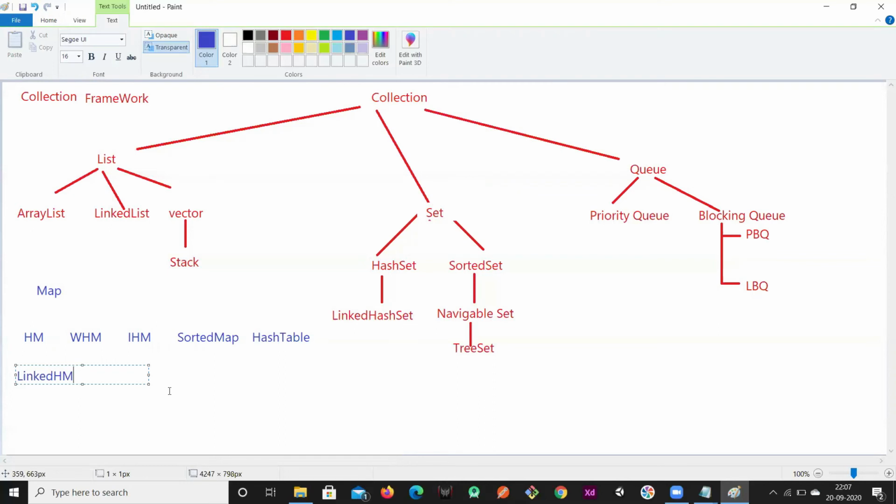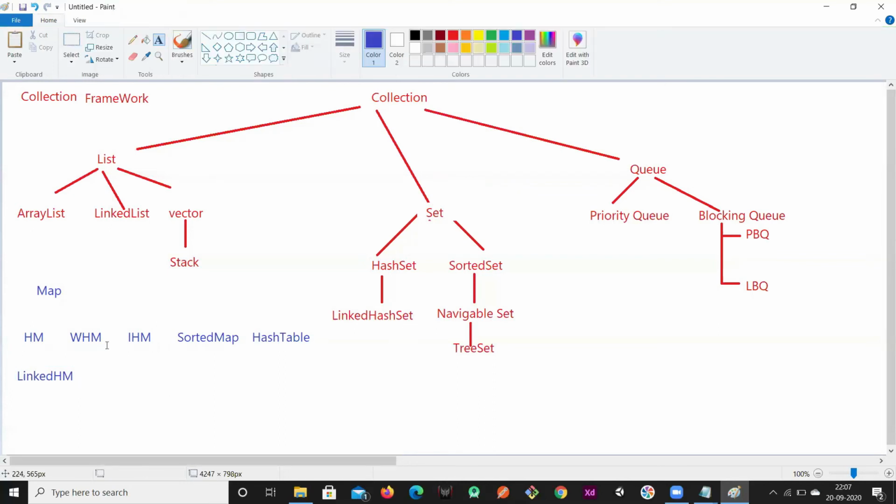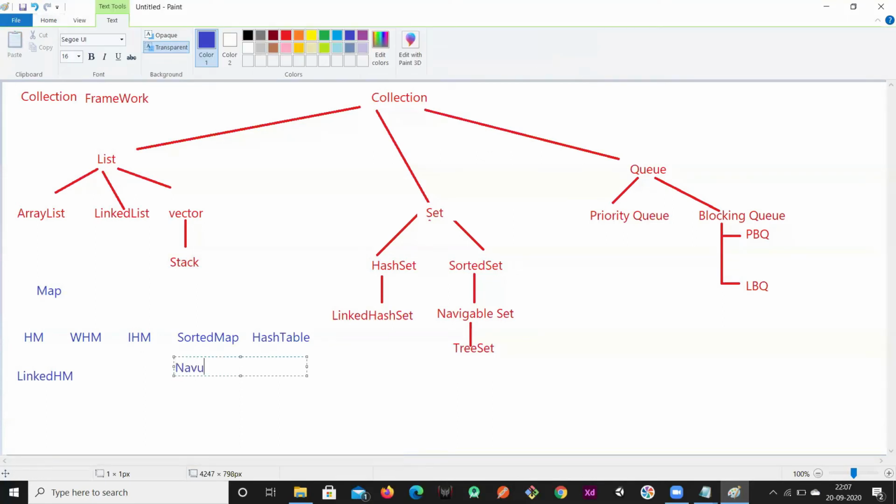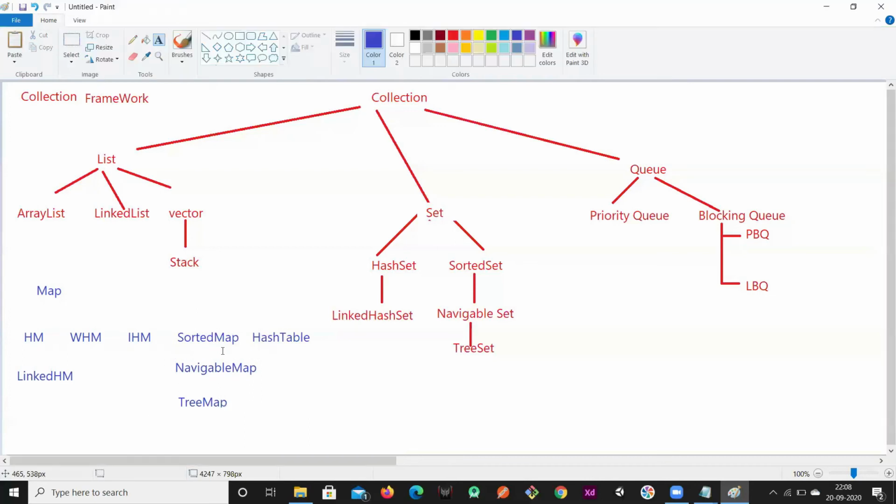Linked hash map is the child of hash map, and we have weak hash map, identity hash map, and the sorted map has few more children. Those are navigable map, and the child of navigable map is tree map, correct? So tree map. These are the children of sorted map.